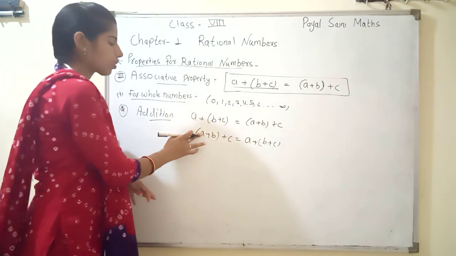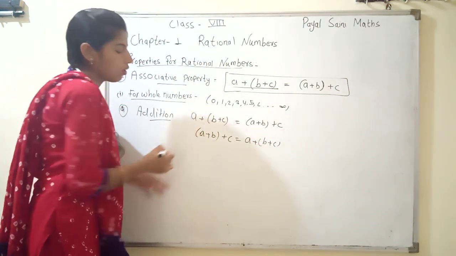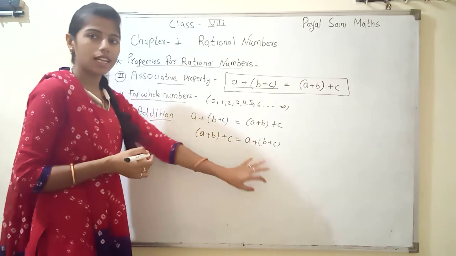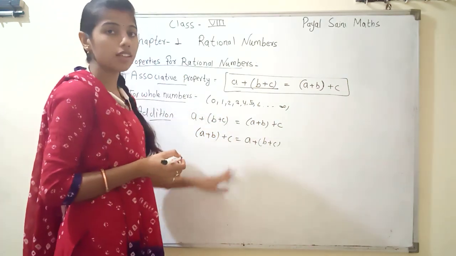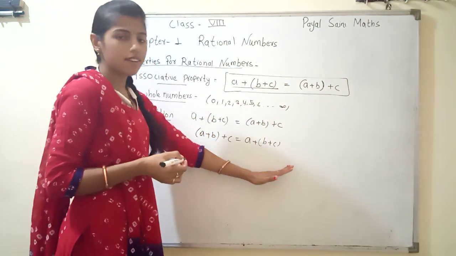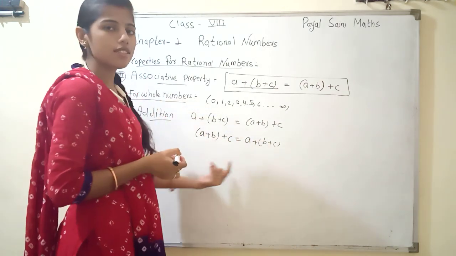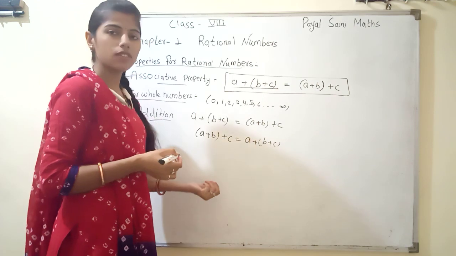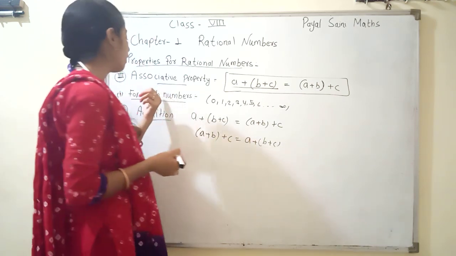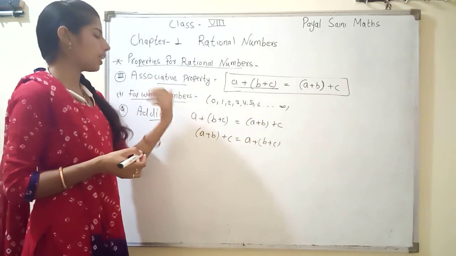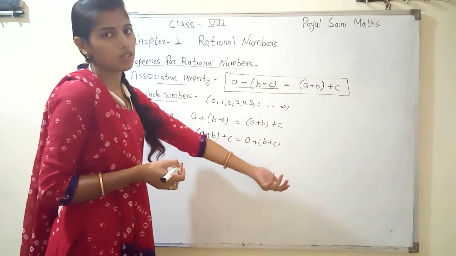First we solve the left hand side and the right hand side, and we check whether our left hand side answer and right hand side answer are the same, yes or no. If both are the same and equal, we can say it is under associative property, otherwise it is not under associative property.